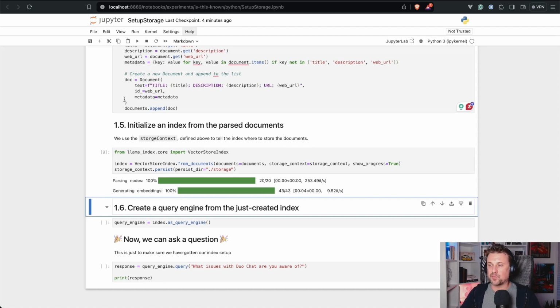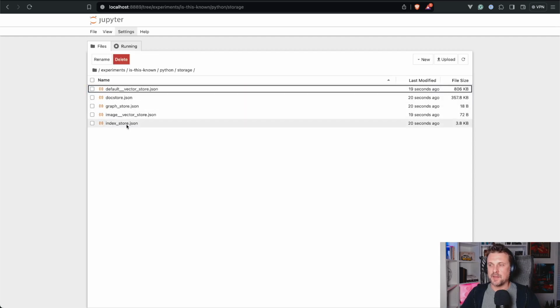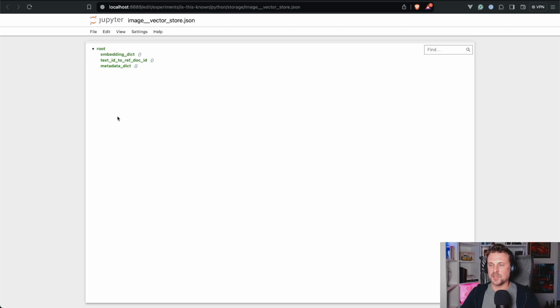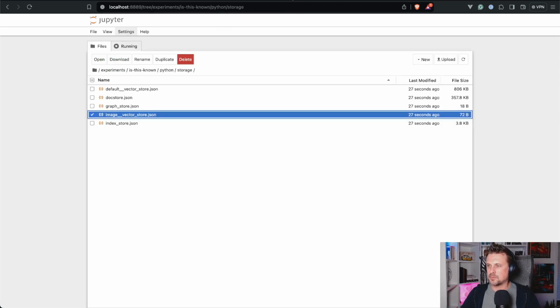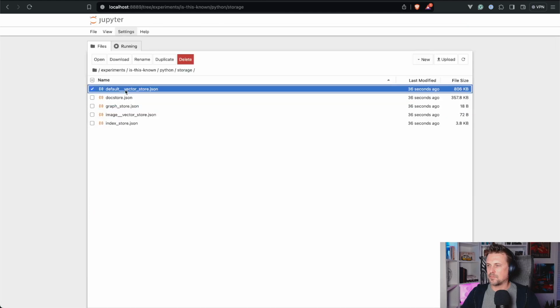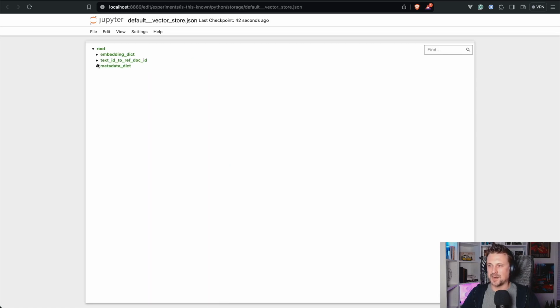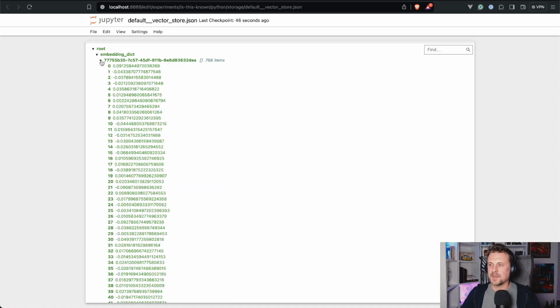And now at this point, we can go to our storage folder, and then we will find the vector store here. Right, here is the default vector store, the thing that I was looking for. So these are the embeddings. You see all these numerical representations.